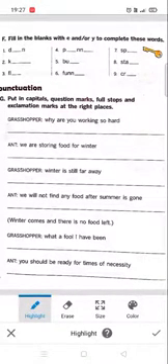Today we will continue with the lesson from your activity book Celebrating Earth Day. Yesterday we did A, B, C, D, and E part, and today we will continue from F part. The question says fill in the blanks with E and or Y to complete these words.